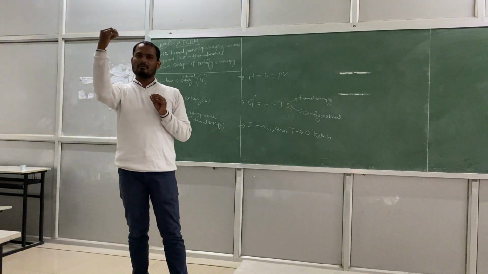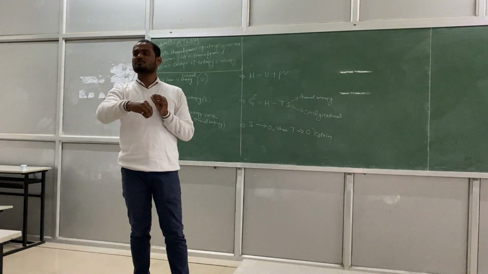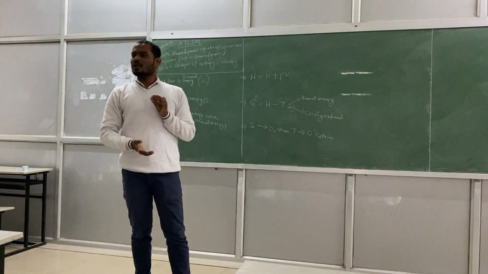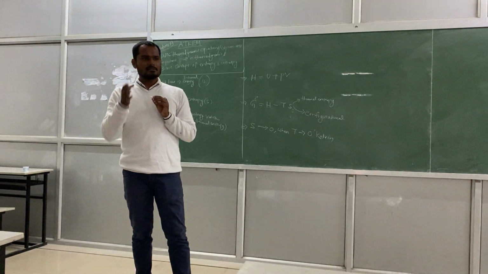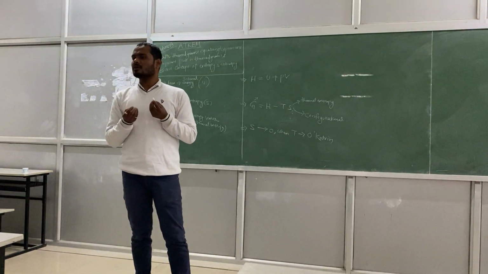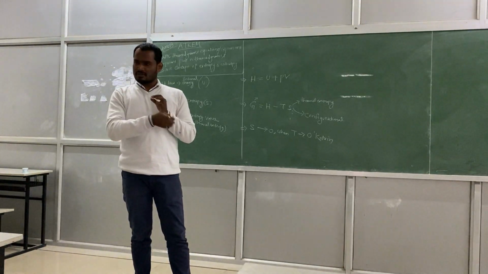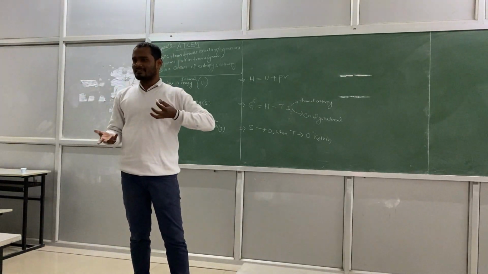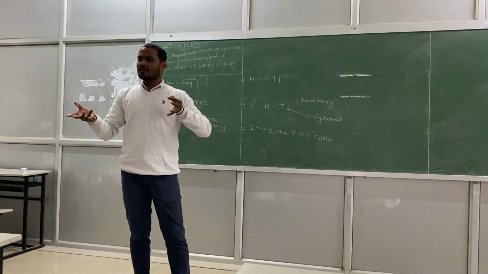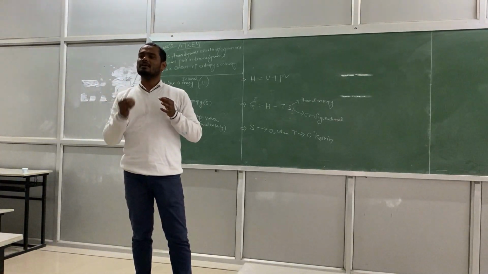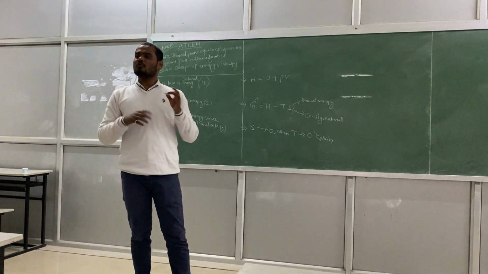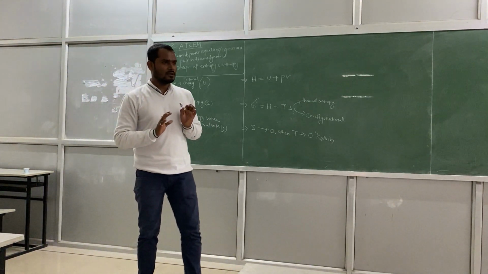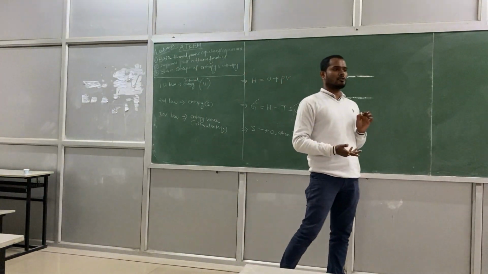But the moment you add some impurity or any alloying element, suppose nickel, I will add, suppose, 1% nickel into the copper. Now what will happen to the nickel? Nickel will go and sit in the site of copper. It will form what? Substitutional solid solution. You remember? Nickel will substitute the copper and sit over there. So anywhere it can sit, right? There will be a lot of configurations. It may sit in the first position, it may sit in the last, it may sit in the middle, or anywhere. So for each configuration, you have a configurational entropy. You understand that? For different configurations, we have different configurational entropy, right?